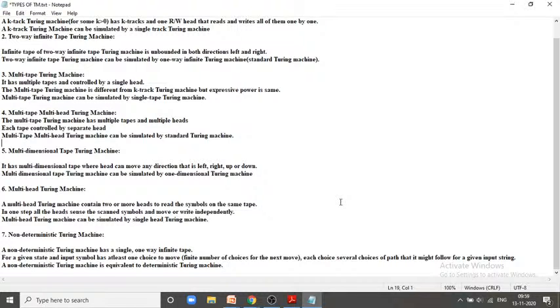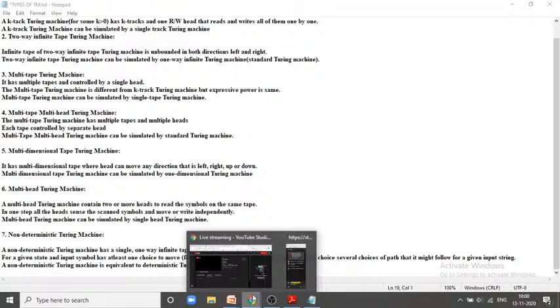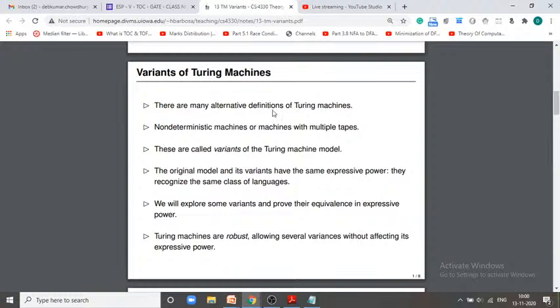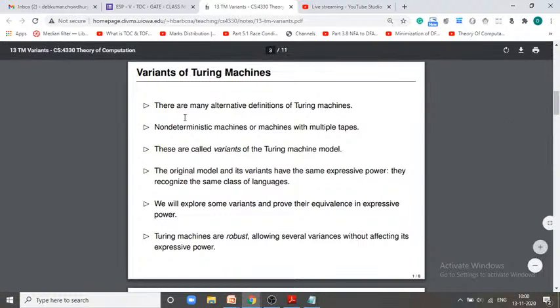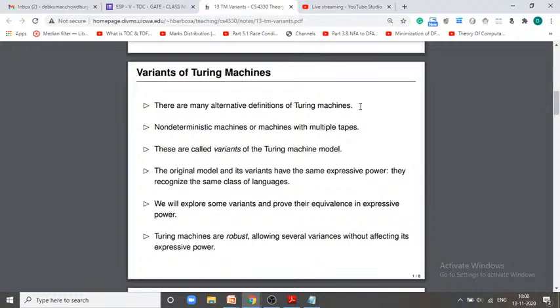So there are lots of variations of the Turing machine, but we need to understand one important point: what are the important points regarding the variants of the Turing machine. Number one, there are many alternative definitions of the Turing machine: multi-tape, multi-track, single tape, two-way, multi-thread, single stack, non-deterministic, counter machine, etc. These are called variants of the Turing machine model.